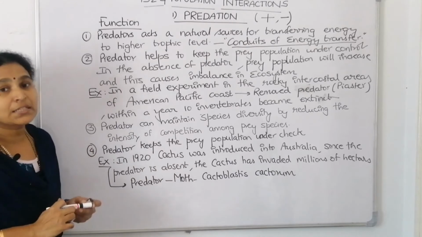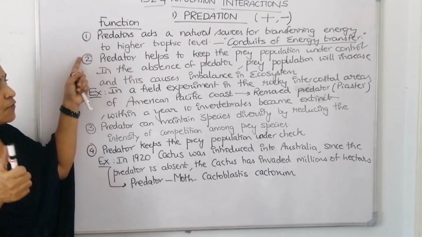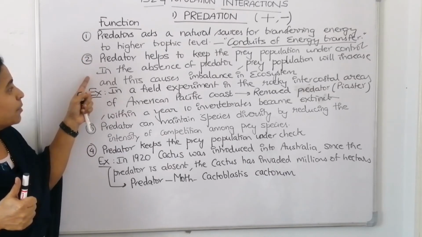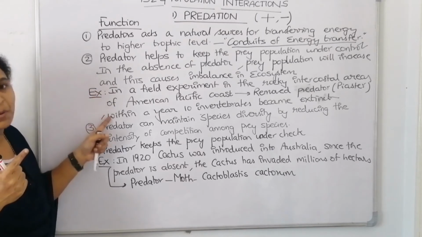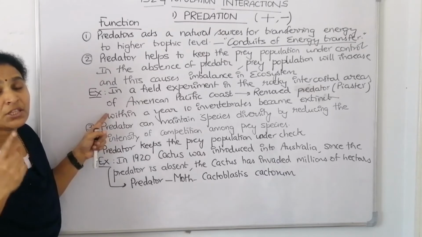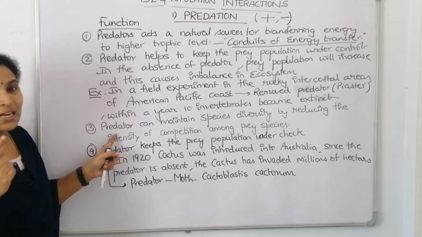So we were discussing the functions of predation. One, it acts as a conduit of energy transfer to higher trophic levels. The second one, it helps to keep the prey population under control. For this we have seen the field experiment, removing the Pisaster starfish, which led to the extinction of 10 invertebrates. The third one, it helps to maintain species diversity.